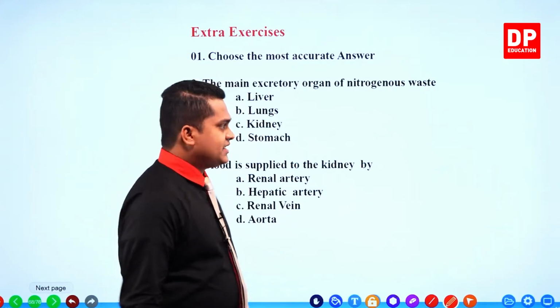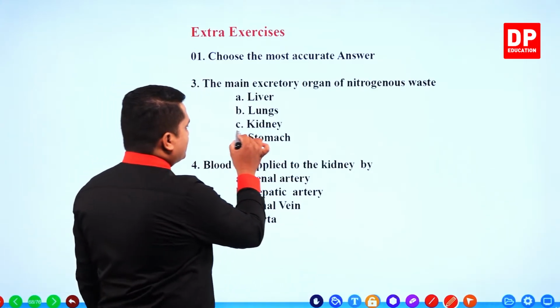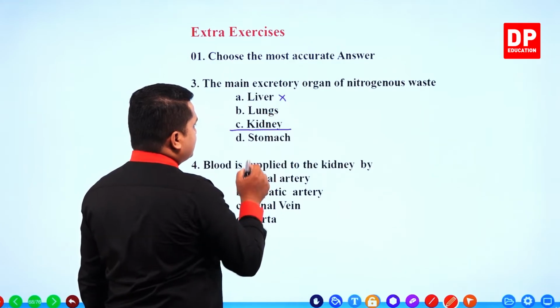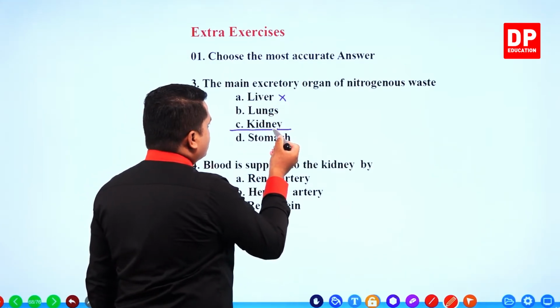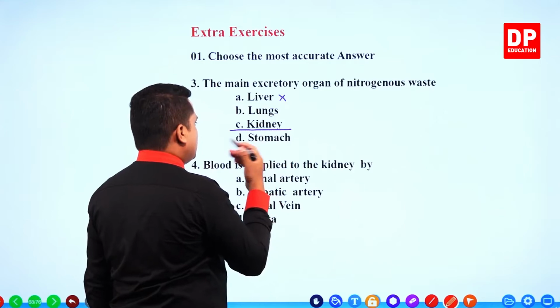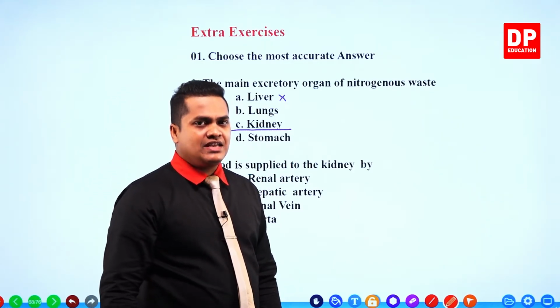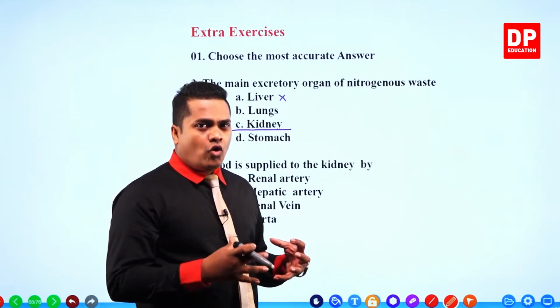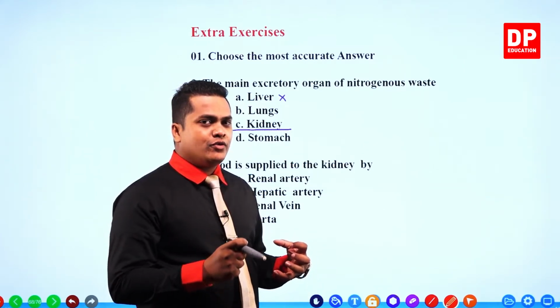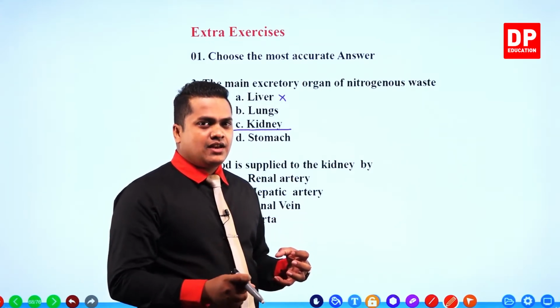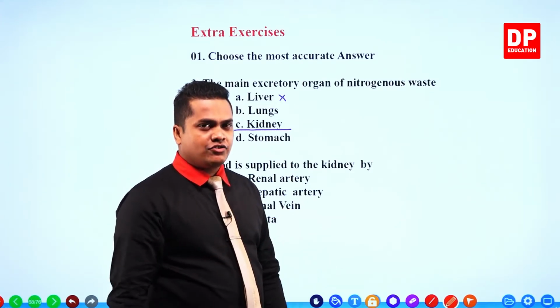Let's see whether the kidney is given here or not. Yes, in the third response you can observe kidney. Liver is incorrect. Lungs expel carbon dioxide and water vapor. Stomach is also incorrect. So our correct answer is kidneys, the main organ that excretes products related to nitrogen waste.